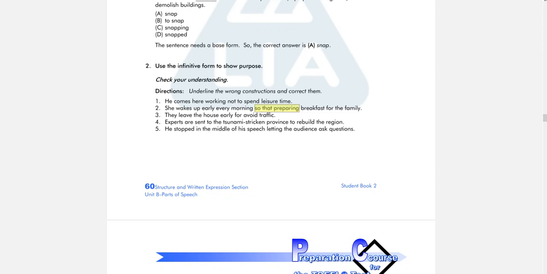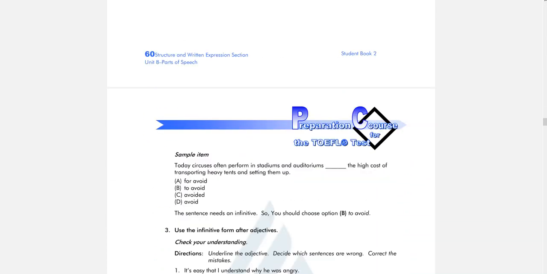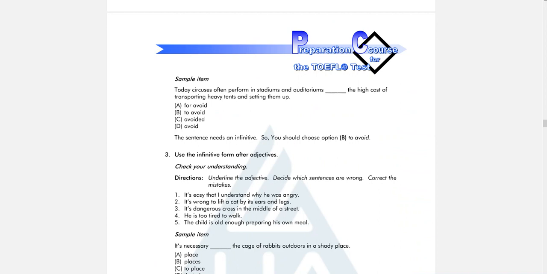And then number 3, they leave the house early for avoid traffic. Again, we can ask why they do that, why they leave the house early, and the purpose is to, not for, to avoid traffic. Okay, so once again, to show purpose, we use to infinitive. And then there is a sample item. Today's circuses often perform in stadium and auditoriums.